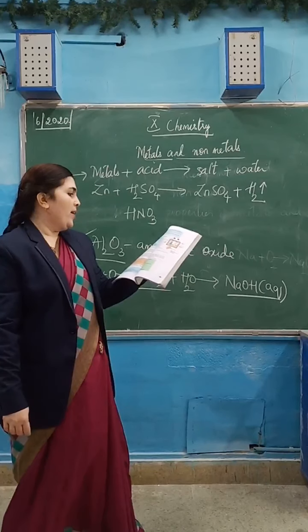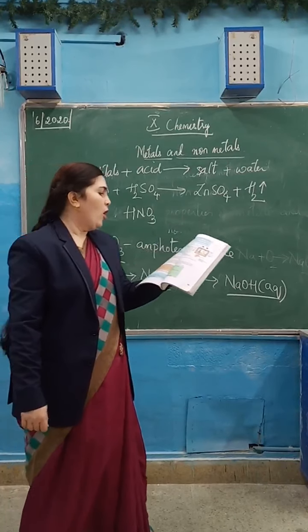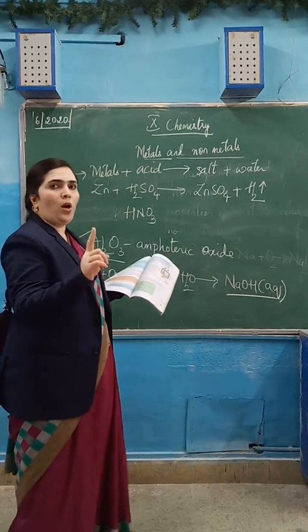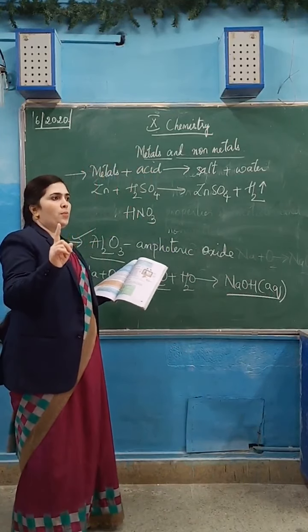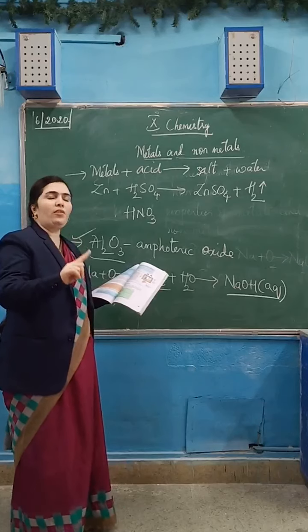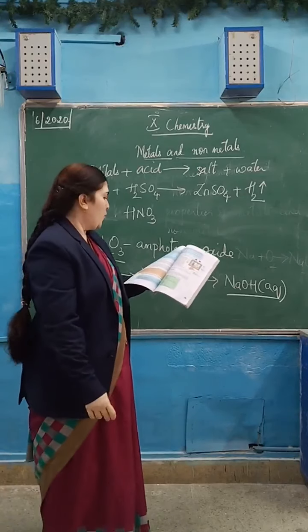But magnesium reacts with very dilute nitric acid to evolve hydrogen gas. One exception is what? Magnesium. The exception among metals is magnesium. It will react with dilute nitric acid to give hydrogen gas.